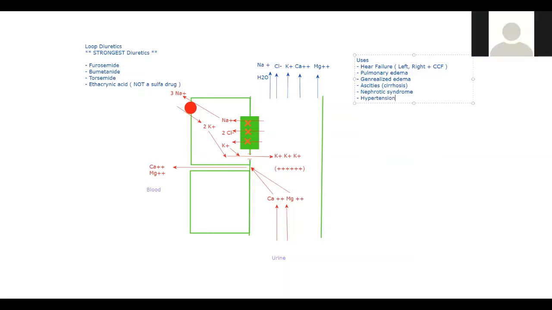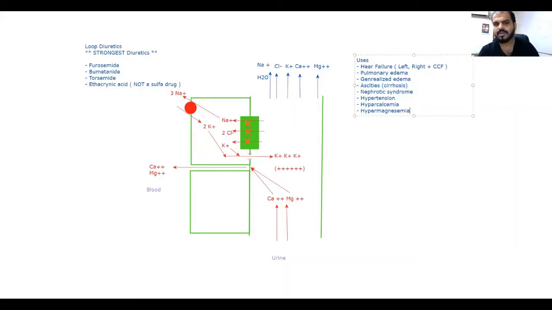Yes, it is a very good drug to be used in hypertension as it will decrease the blood volume. And in hypercalcemic states, hypercalcemia, can we give it? Hypermagnesemia, can we give it? Yes. All of these conditions are those in which this drug is used.